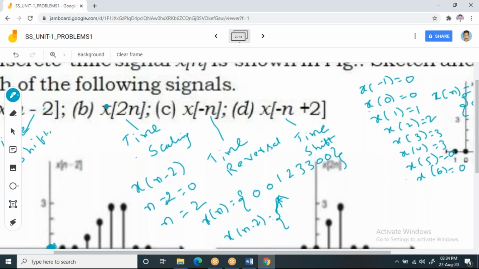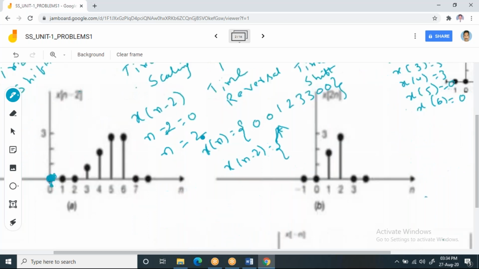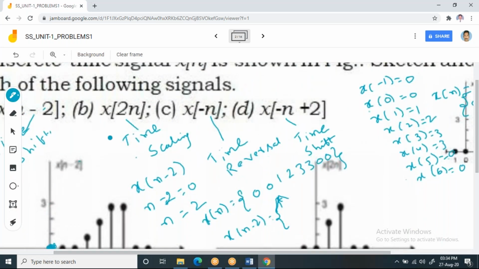Then now coming to x of 2n, which you can call time scaling. Observe it in general. I can write this as x of cn.